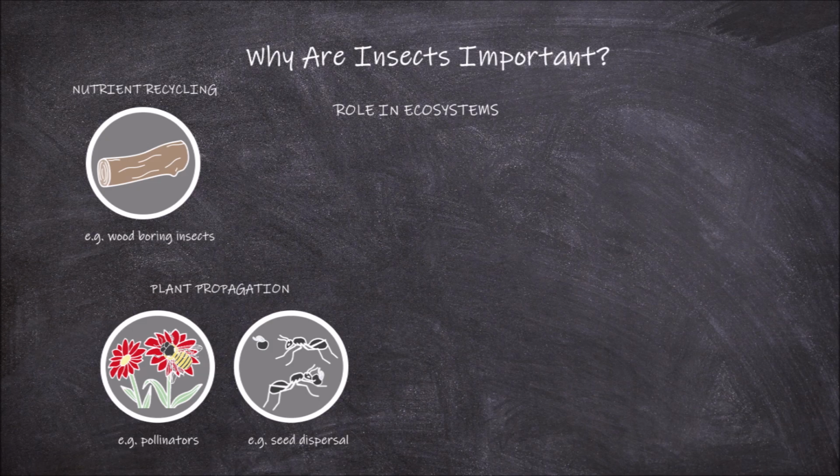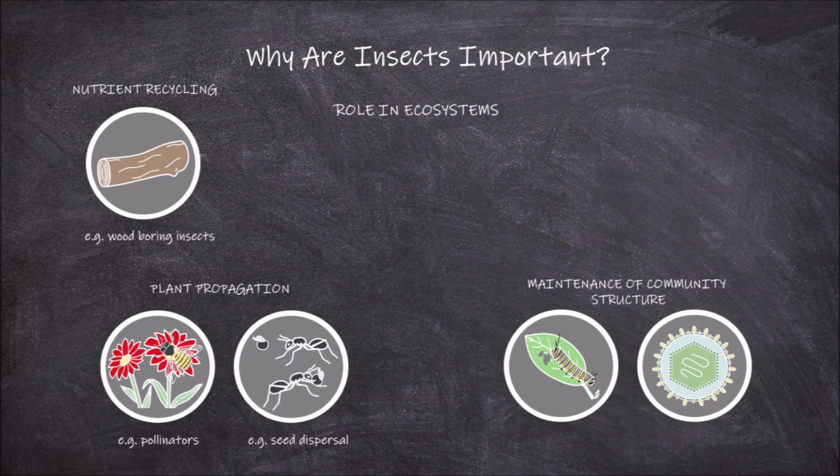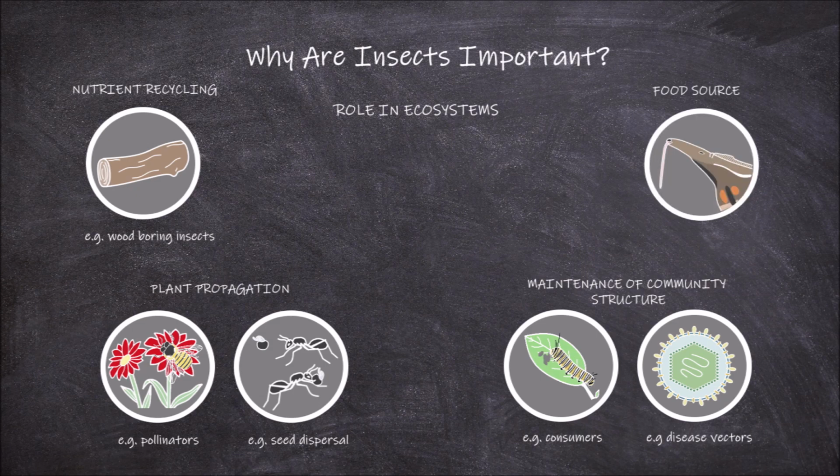Insects also have an important role in the maintenance of plant and animal community structure. One way they do this is by being consumers of plant matter, seeds, and smaller invertebrates. They also do this by transmitting diseases to other organisms. Insects also provide an important food source for many insectivorous vertebrates. For example, anteaters primarily feed on a mixture of ants and termites, both of which are insects.